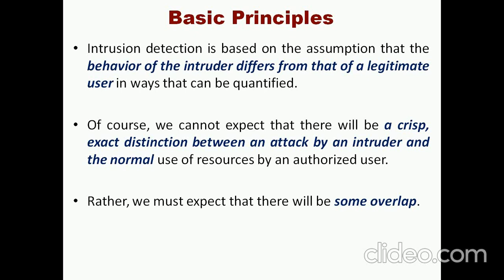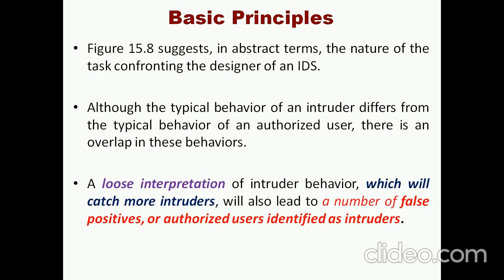But it is very difficult to identify what exactly the attacker or intruder has done apart from the legitimate normal behavior, and there is some overlap between them. So from that overlap only we can conclude whether the system or the data is compromised or not.